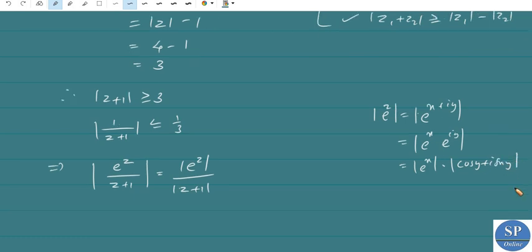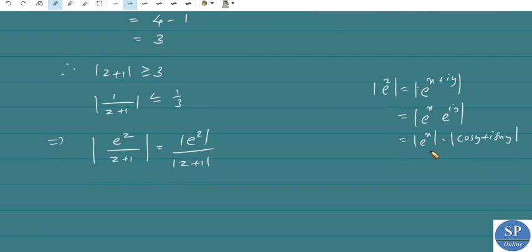So e power x is a positive number, so modulus of e power x is nothing but e power x, and modulus of cos y plus i sin y is square root of cos square y plus sin square y, which is equal to 1. So this is equal to e power x.